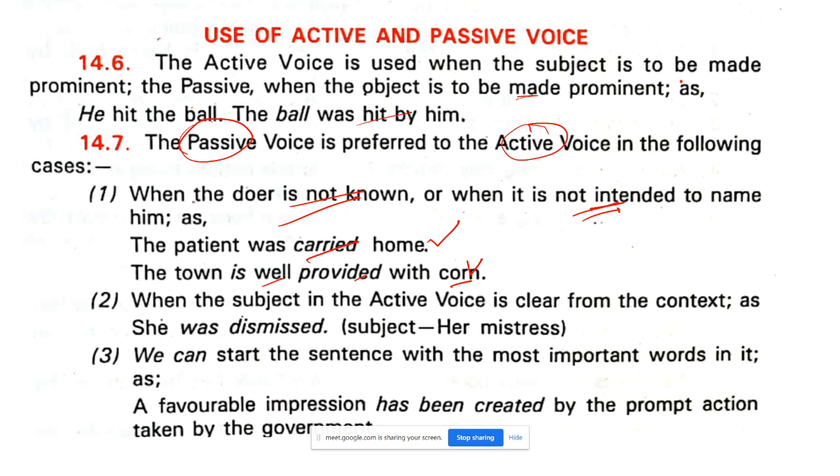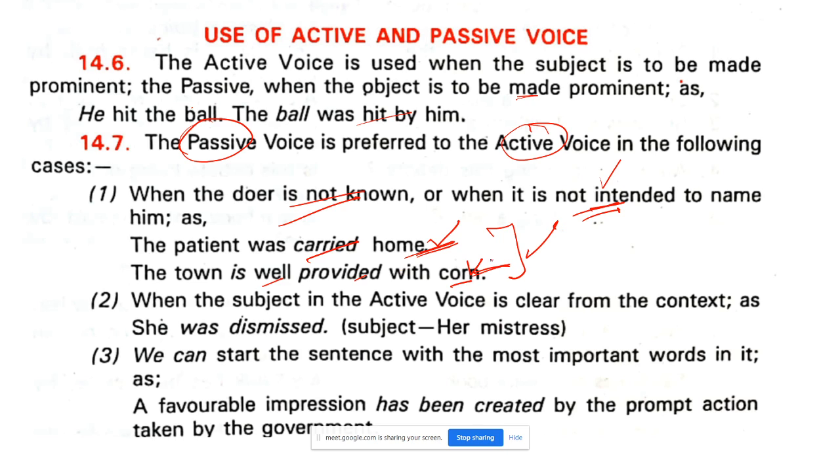Now let us see what they want to say here. When the doer is not known. Here we do not know who carried the patient. The town is well provided with corn. We don't know who is the provider. Okay? Or when it is not intended to name the doer. It is not necessary, not required, that we mention the subject. Therefore, they are not mentioning it.